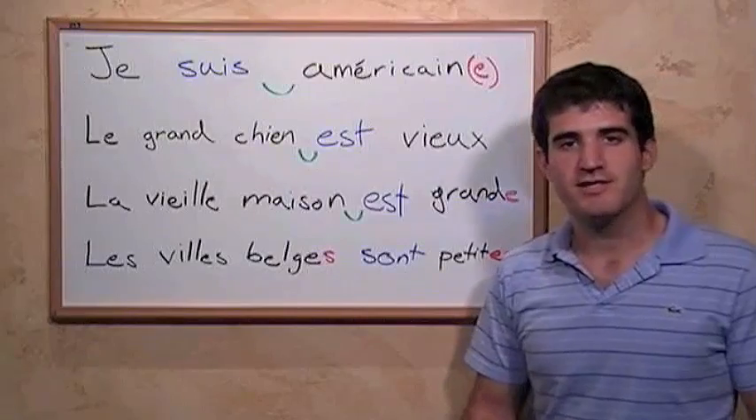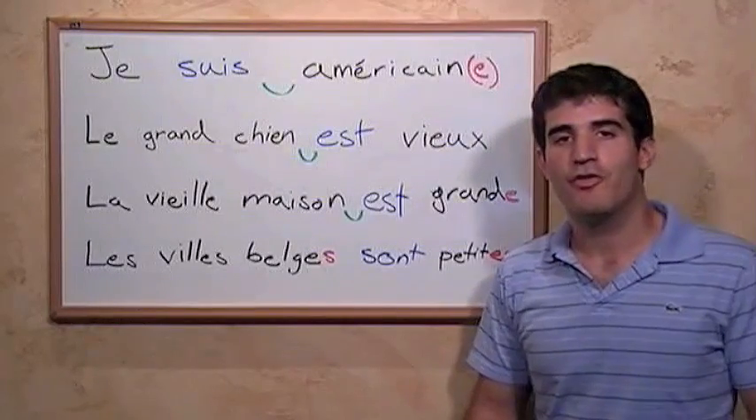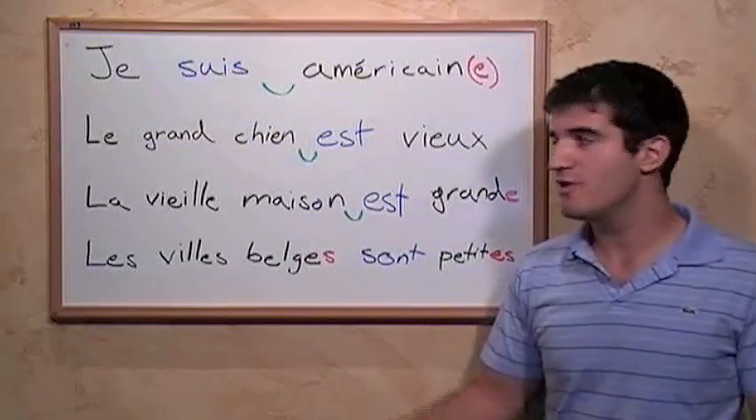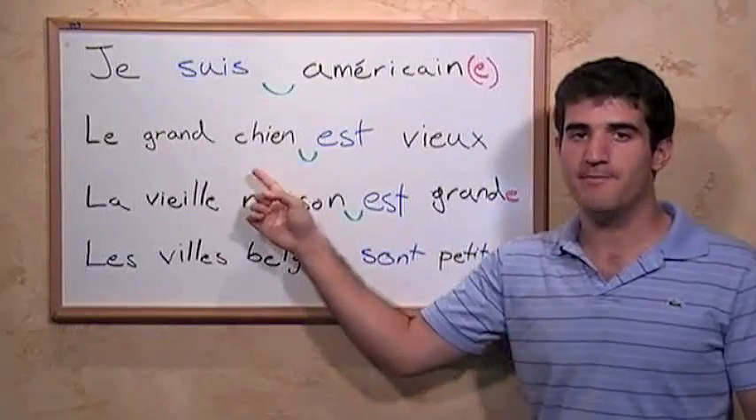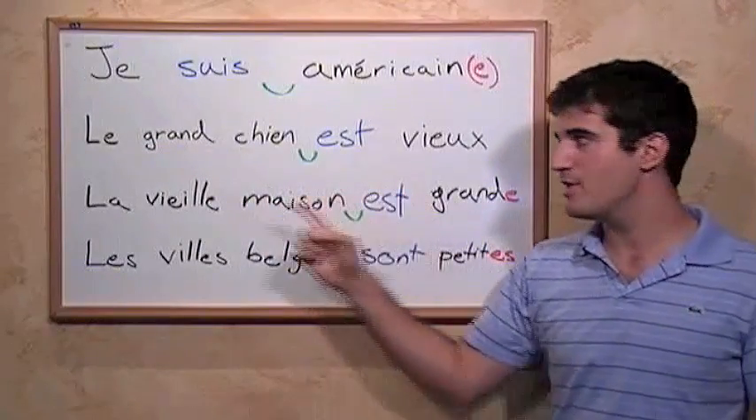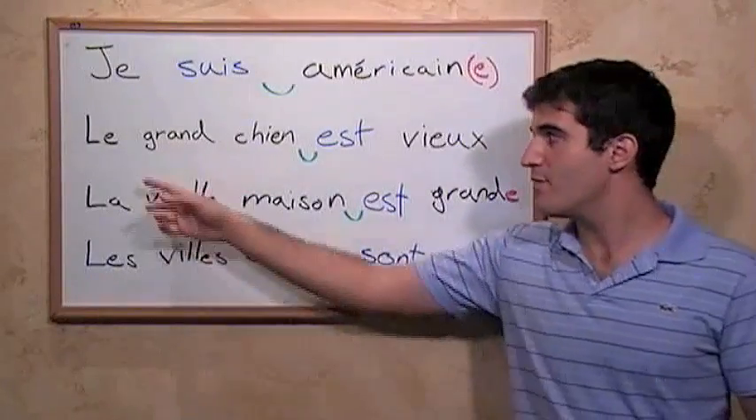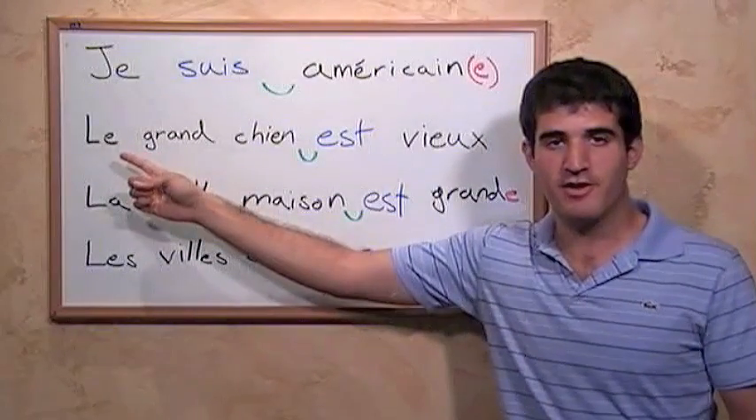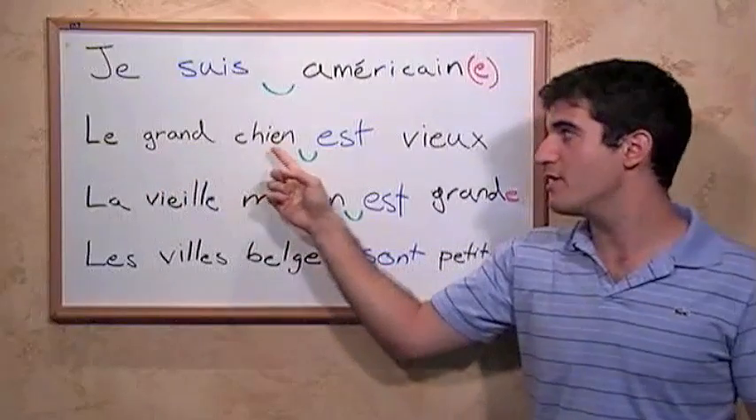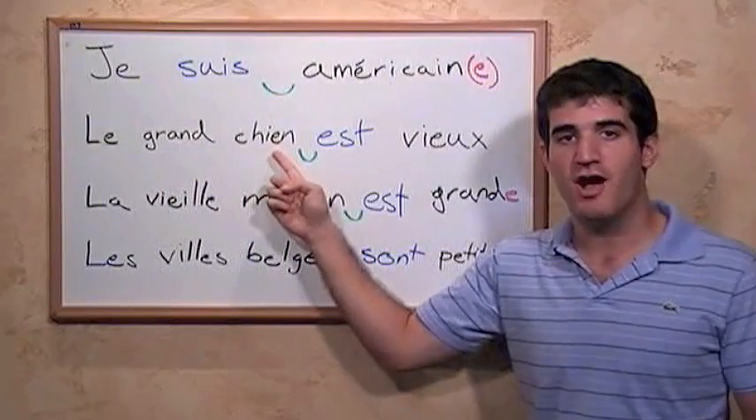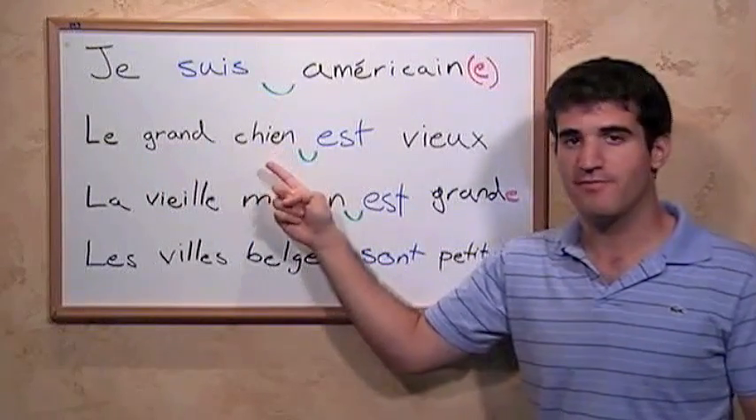Now let's look at another sentence. Let's say the big dog is old. Le grand chien est vieux. Here we have le, the, which we've talked about earlier, which corresponds to the number and gender of the subject, dog.